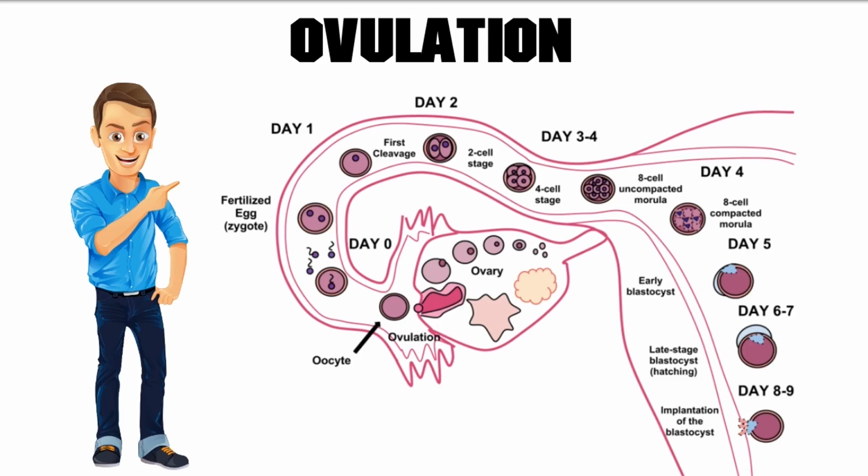Note that the above range is only an average as it varies between women. Some women can ovulate as early as day 10, while others are as late as day 20 of their menstrual cycle. Women's cycles are not average as some may be irregular. When regular, they may be shorter or longer than 28 days. These variations affect the time of ovulation.